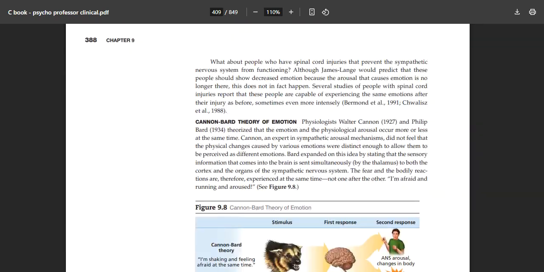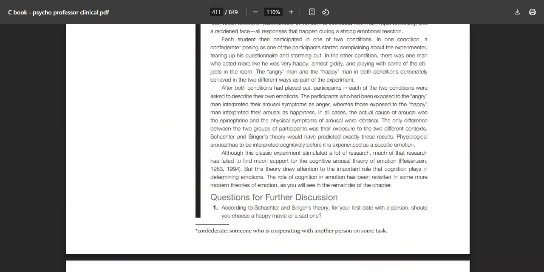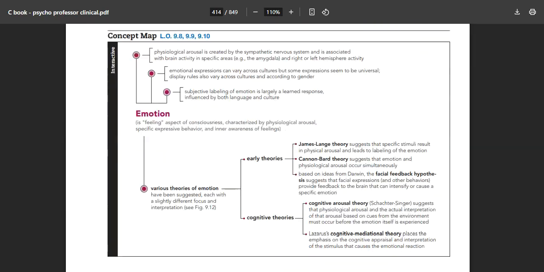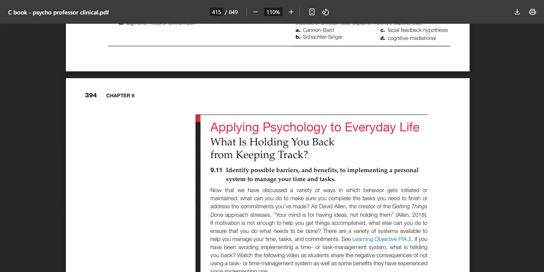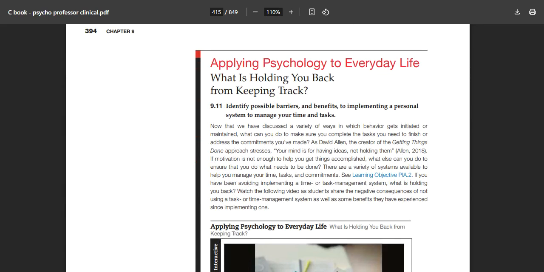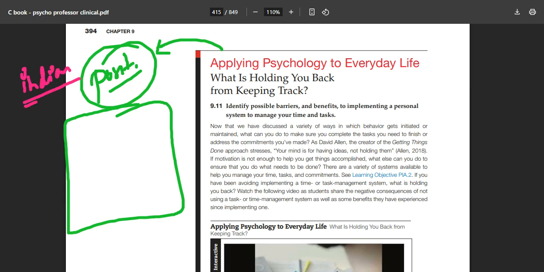After this, I get this. Okay, they will talk about positive emotions. As soon as you finish all these theories of emotions, when you switch, as you can see the practice quiz is coming up. So as soon as you switch to applying psychology, just before this you will find positive emotions or something like that. Under that head you will find it, if you are watching this video and you have the Indian adaptation physical book.